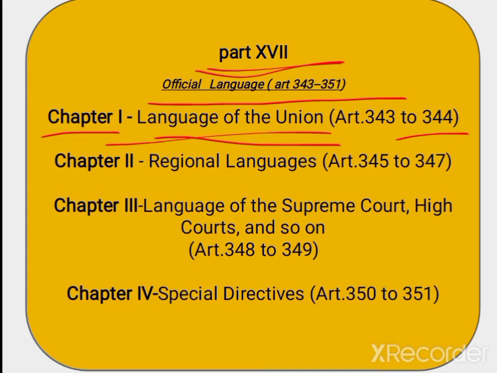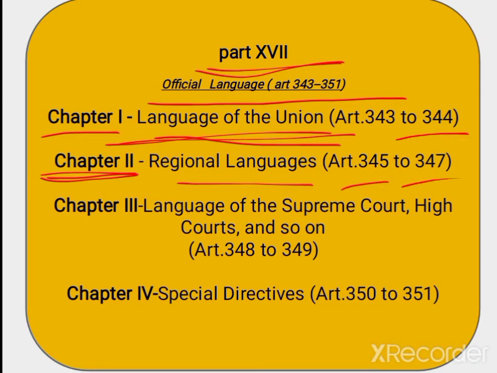Very important: the official language of the Union. And Chapter 2 is related to regional languages, articles 345 to 347.